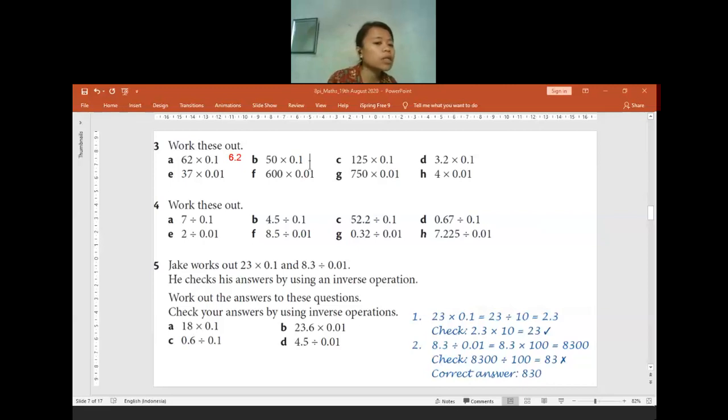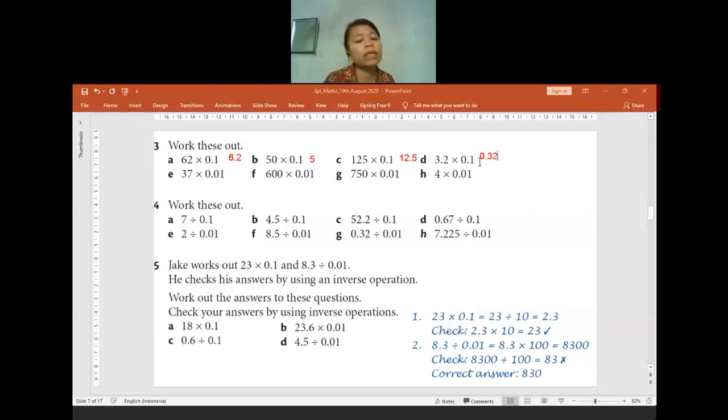There will be another question where you are allowed to use a calculator, but not for this chapter. For the question B, 50 times 0.1, how much will it be? It will be 5.0, or you can write it as 5 only. For the question C, 125 times 0.1, yes, it will be 12.5. Okay. For the question D, 3.2 times 0.1, how much will it be? Yeah, it will be 0.32.